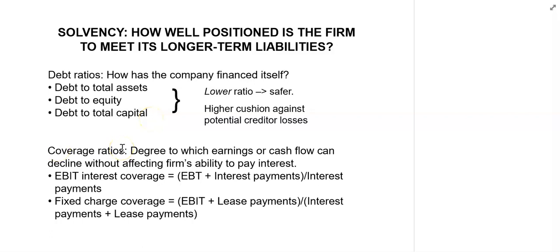Coverage ratios, on the other hand, measure the degree to which earnings or cash flow of the firm can decline without affecting the firm's ability to pay its interest or other fixed charges. These include the EBIT interest coverage ratio, which is calculated as earnings before interest and taxes divided by interest payments, and the fixed charge coverage ratio, which is calculated as EBIT plus lease payments divided by interest payments plus lease payments. Unlike debt ratios, higher coverage ratios indicate safety. So the higher the coverage ratio, the better it is.